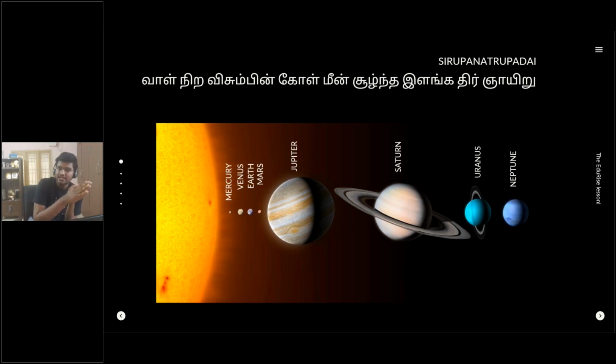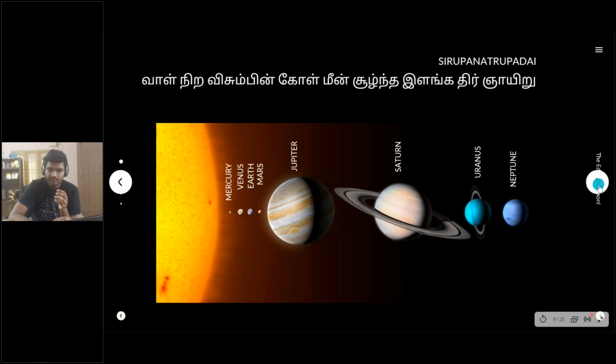But this specific poem, Siruppa Natrupadai, is a Tamil poem, and it talks about this. In fact, you could read this out: Valnira Visumbin Kol Mean சூழ்ந்த இளங்கதிர் ஞாயிறு. ஞாயிறு in Tamil means sun. So they already talked about the sun being the center, and this was 2000 years ago, right? It's quite interesting that we know the sun is the epicenter.